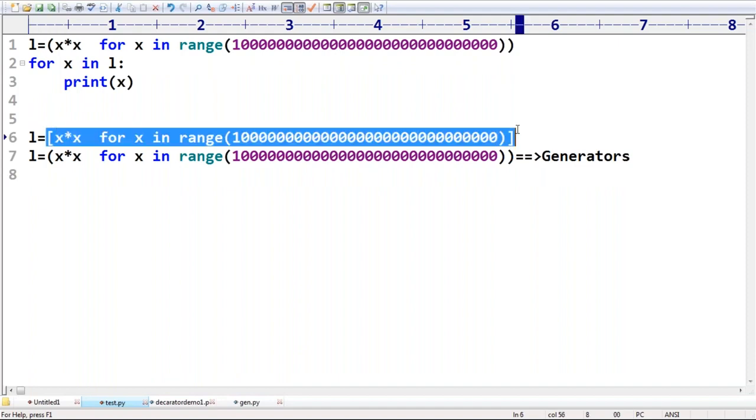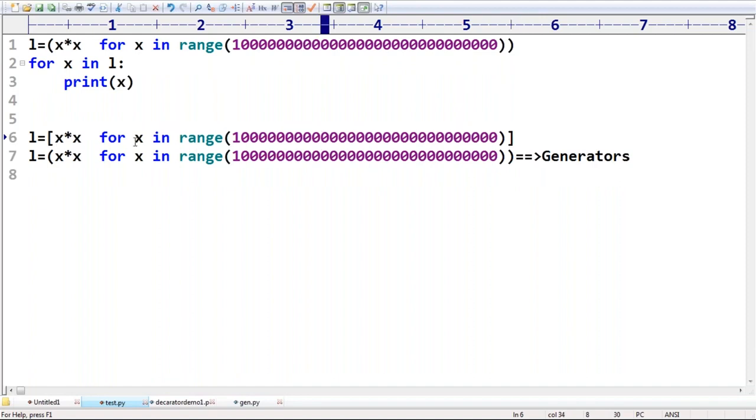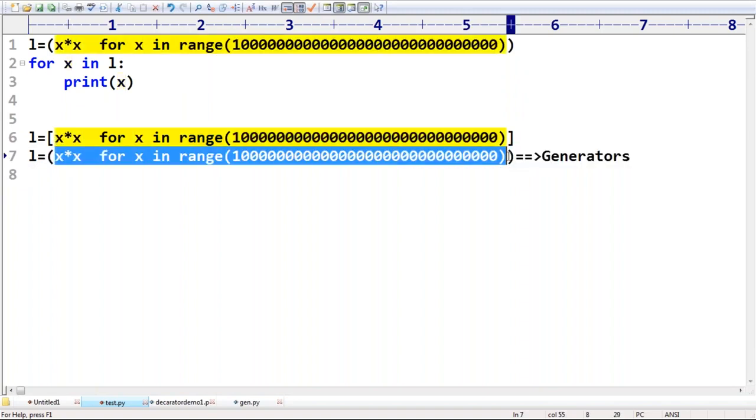It is the list internally. The data by default will be saved inside memory. So these many elements got saved, but in this case, nothing will be saved in the memory. Whenever you ask for the next value, only then it will be evaluated and that value returned. Nothing will be evaluated and nothing will be saved at the beginning. Only when you ask does the value come.